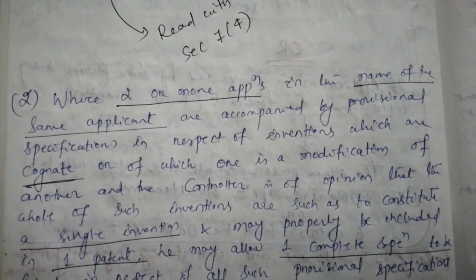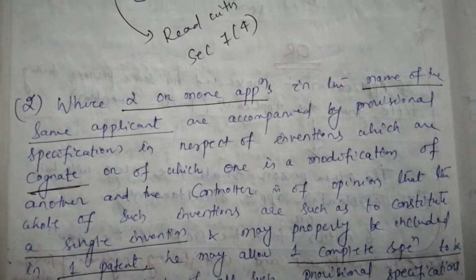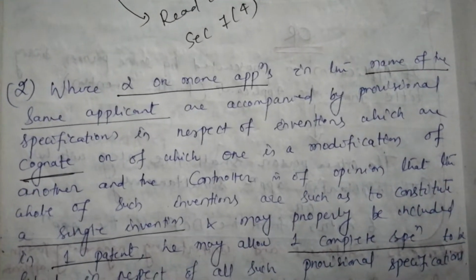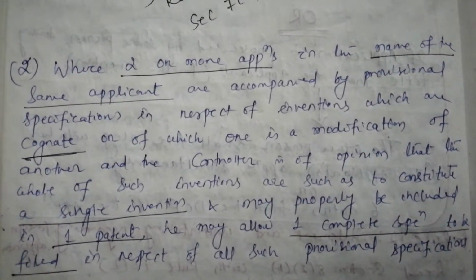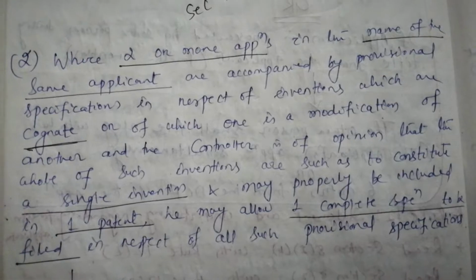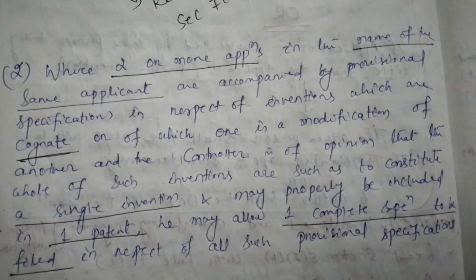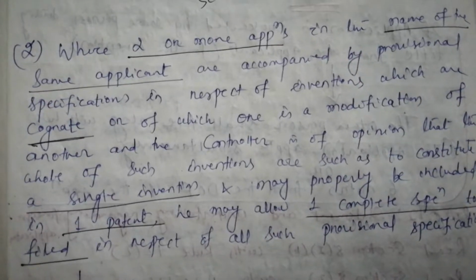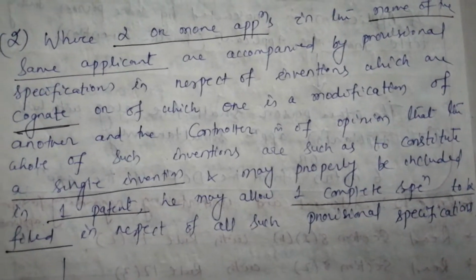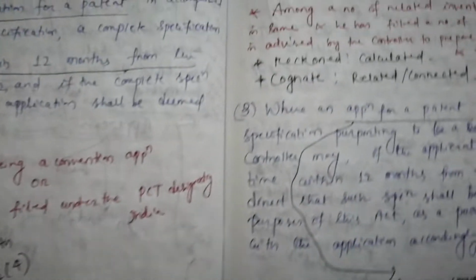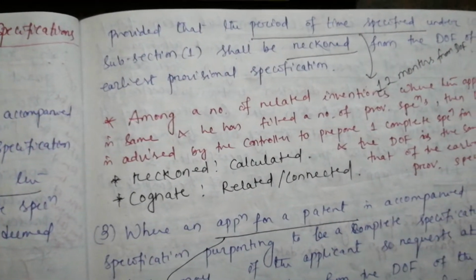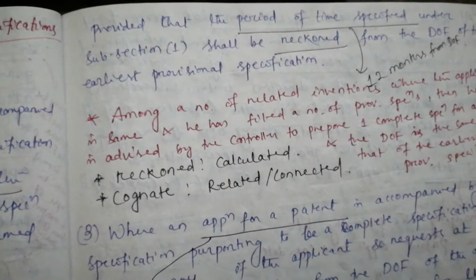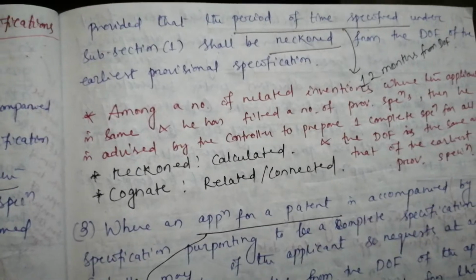Where two or more applications in the name of the same applicant are accompanied by provisional specifications in respect of inventions which are cognate or of which one is a modification of another, and the controller is of opinion that the whole of such inventions are such as to constitute a single invention and may properly be included in one patent, he may allow one complete specification to be filed in respect of all such provisional specifications, provided that the period of time specified under subsection 1 shall be reckoned from the date of filing of the earliest provisional specification.